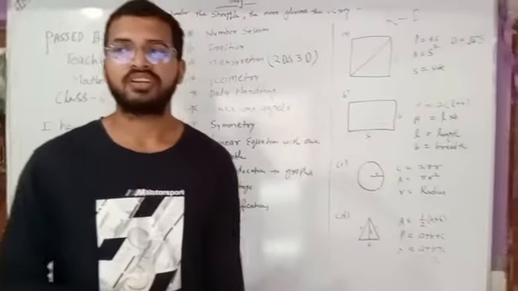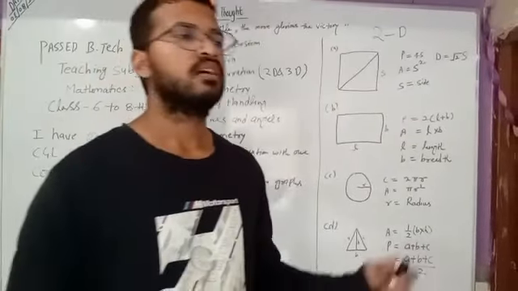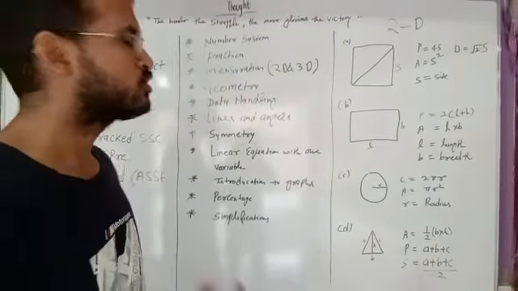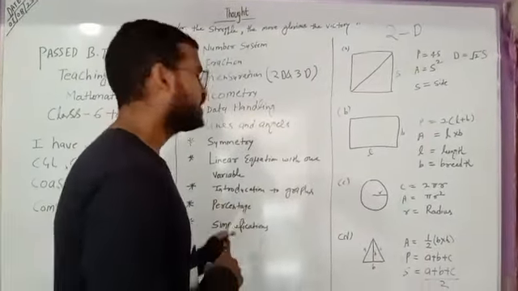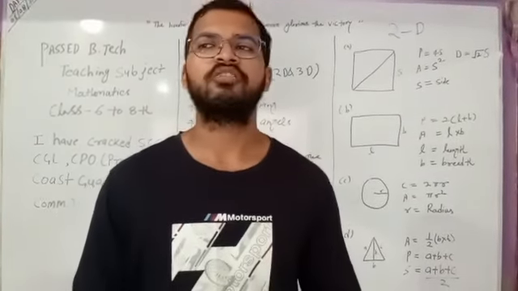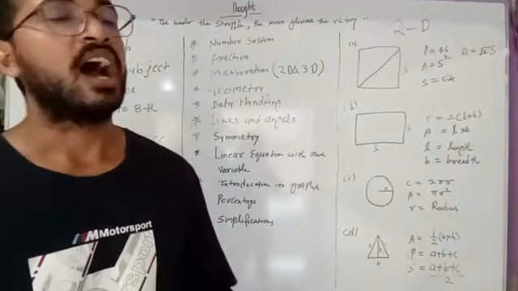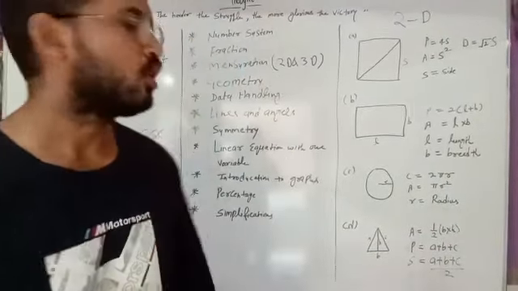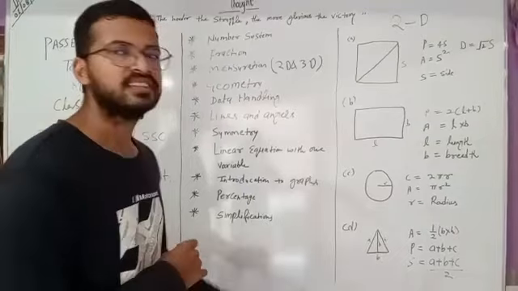Linear equation with one variable, ax plus b equals c. In this we will know how to calculate the value of x. Next is introduction to graphs. In graphs we will see how to use the data and form a pictograph, bar graph, double bar graph, histogram. All these things are in the graph. Next is percentage. Percentage means per 100.